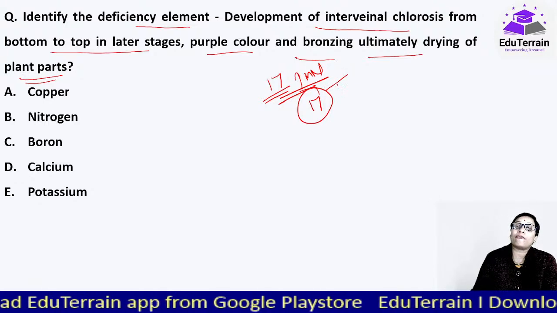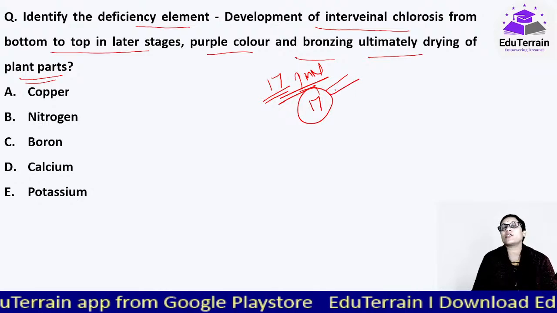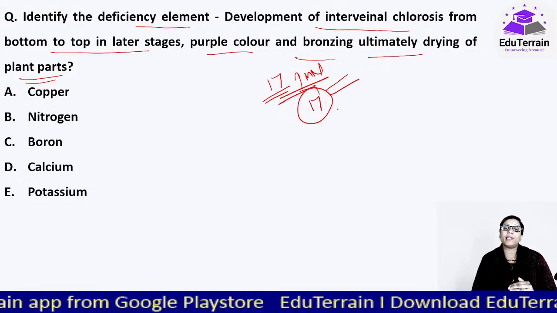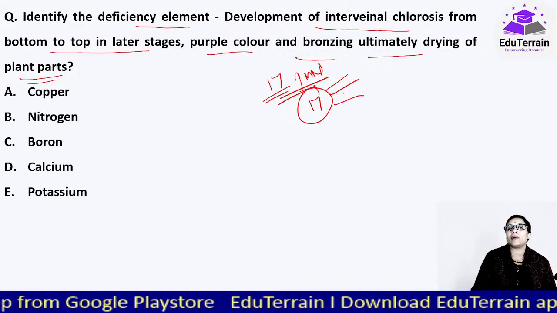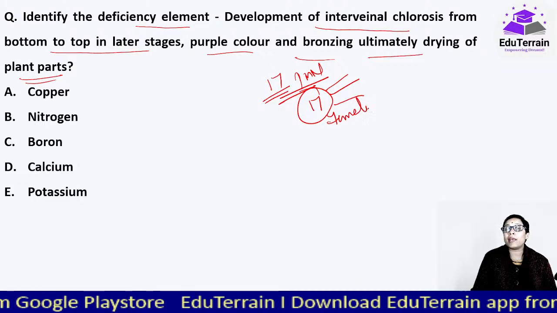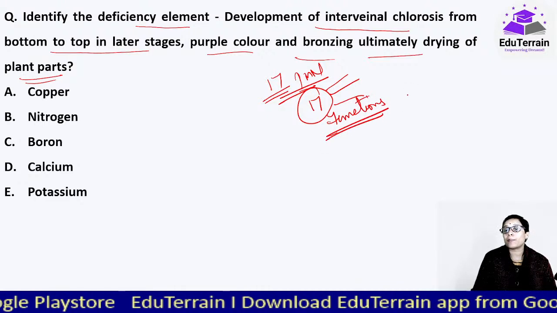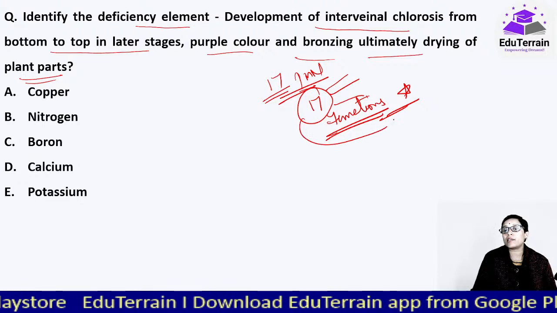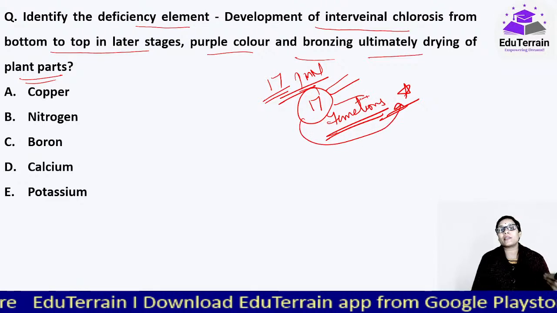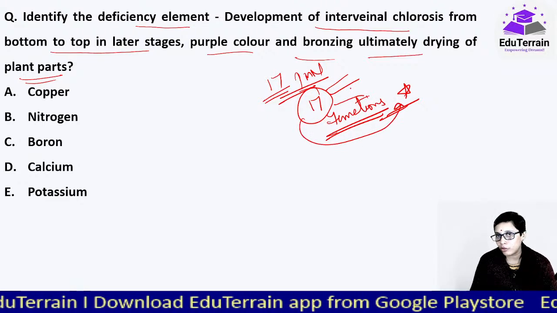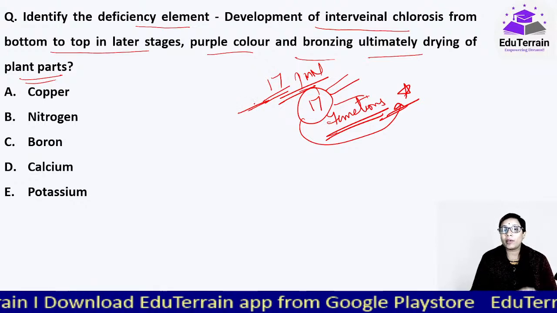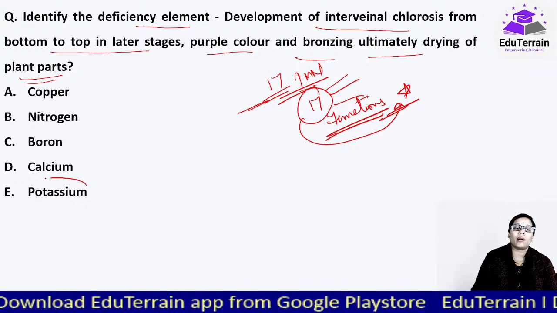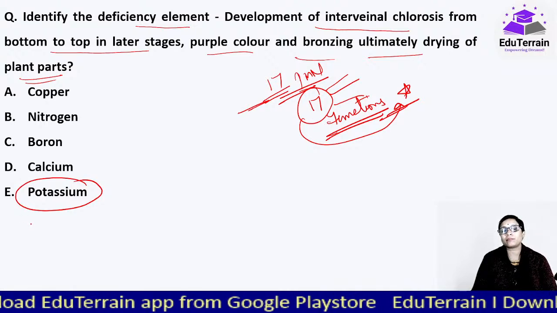What happens if there is deficiency of this element? What happens if there is excess? What are its main functions? These 17 elements come under soils and plant mineral nutrition. Here in this case we are talking about potassium.